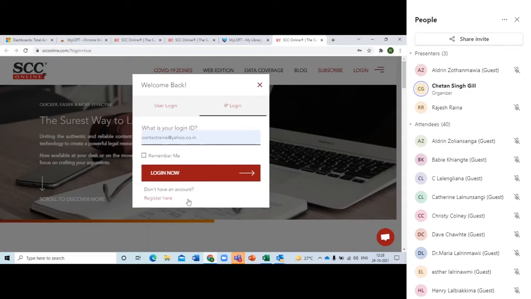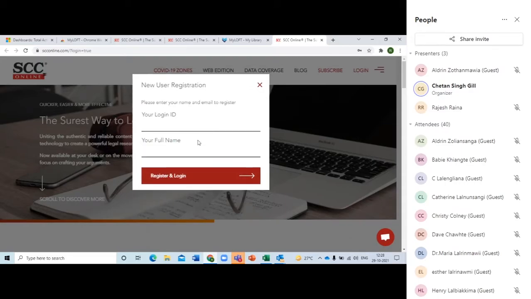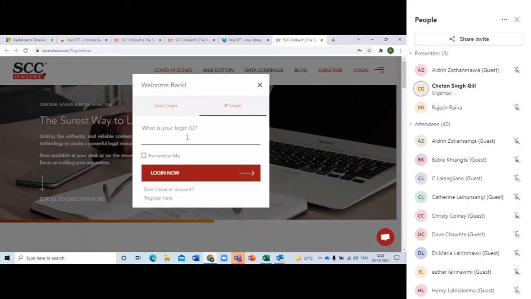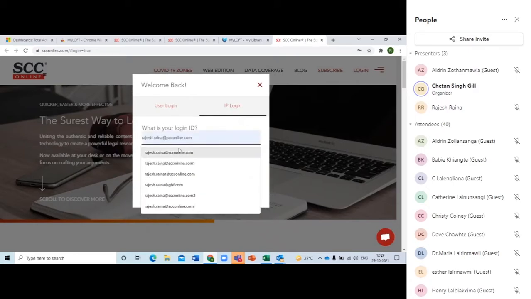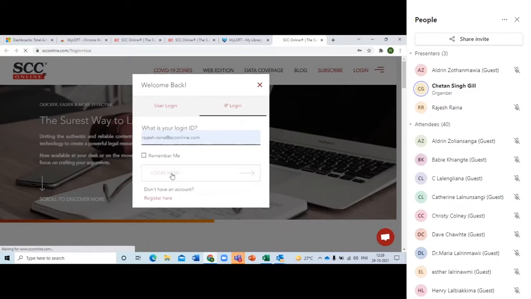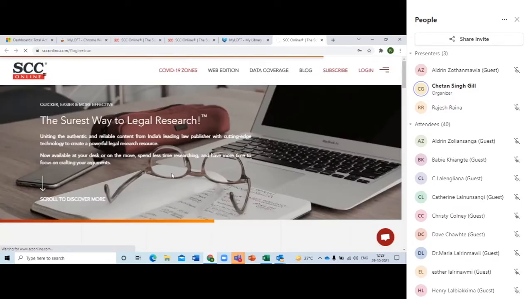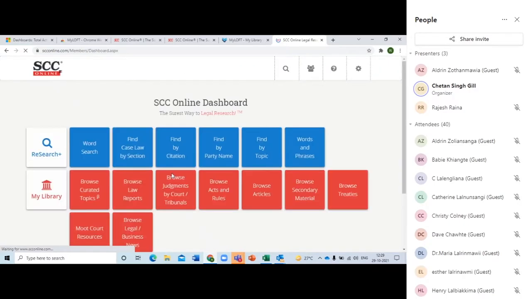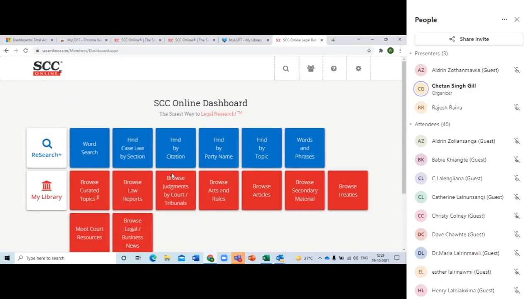So you click on register, it's a one-time registration that needs to be done. You put in your email ID, you put in your full name, and you say register and login. And you will be taken into the software. And the next time you come around, Mr. Aina, I believe you have registered with a different ID. Can you use that one? Now, Mr. Aina is registered with this ID, so if he says login, he'll be taken to the software. That's the same thing. You have to register yourself, and then it's a smooth ride from there.